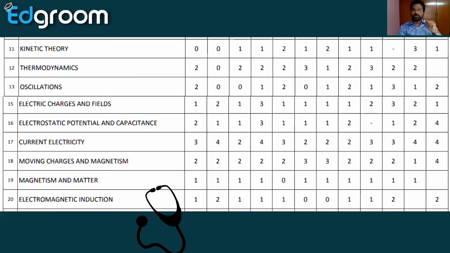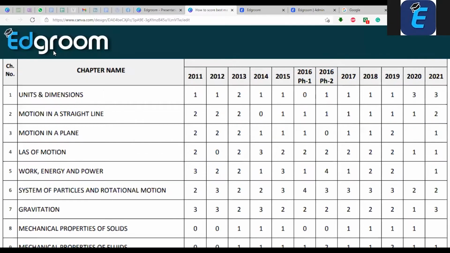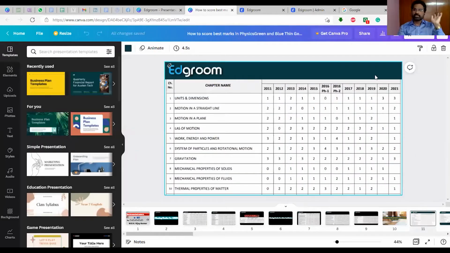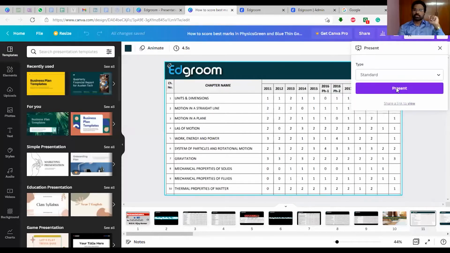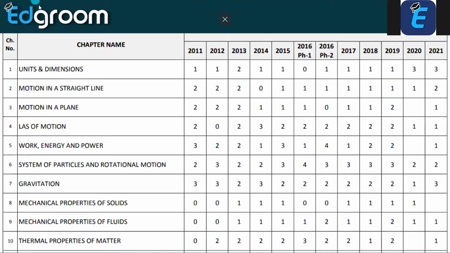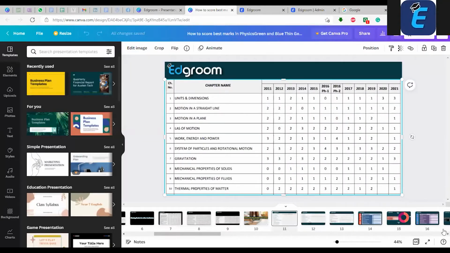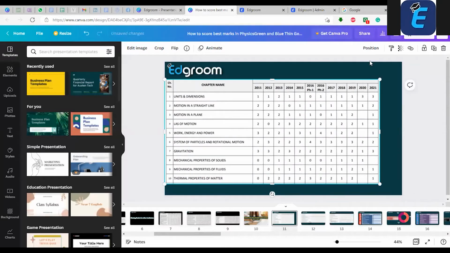Sir, please move that one. I cannot see 2021. Yes, sir. Just minimize. It appears only up to 2018. Oh, you cannot see the screen, sir? I'll share that. But I can see up to 2019 only here. Last three columns are not appearing.